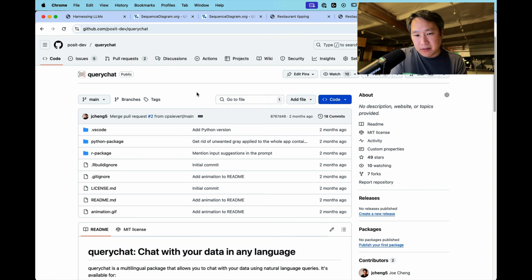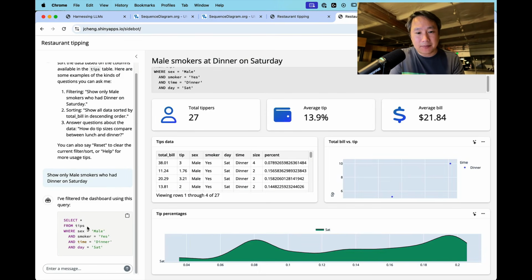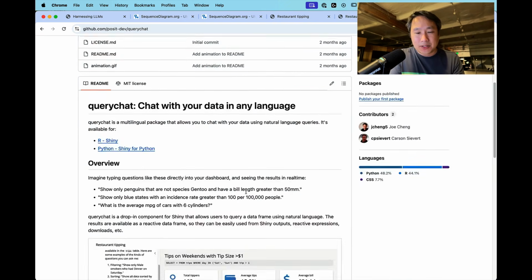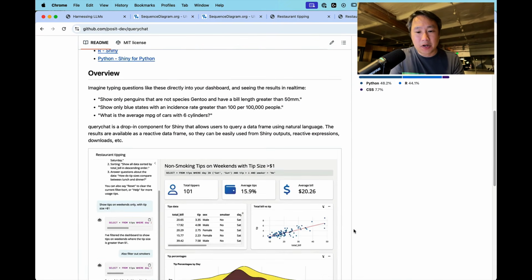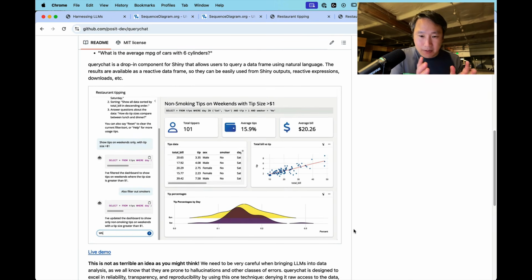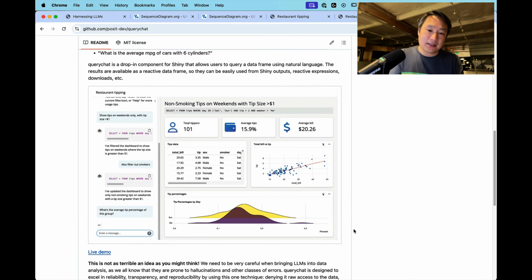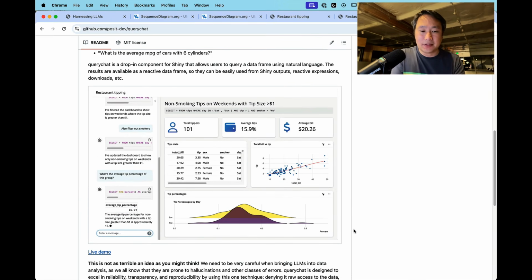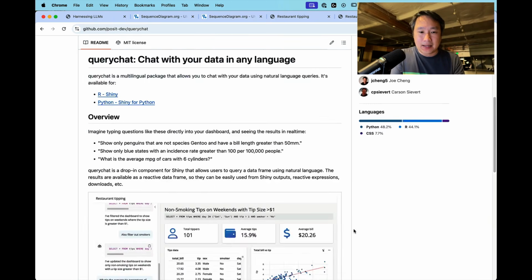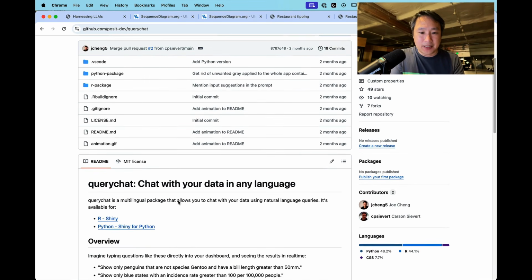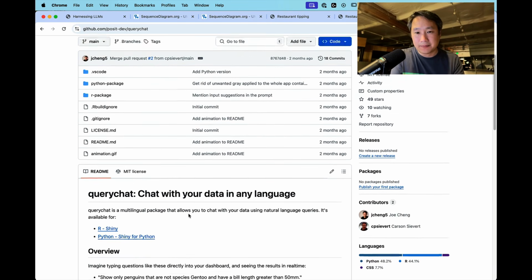This is for both R and for Python, and it's designed to make it dead easy to take these kinds of sidebar chatbots that return reactive data frames using SQL. So it's extremely easy to build your own version of this app with your own data, your own visualizations, and your own downstream reactives. Again, that's called querychat, and there's documentation for both R and Python here.